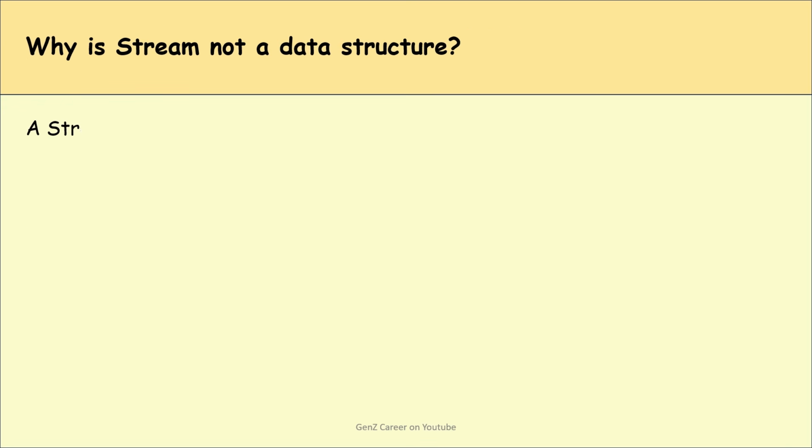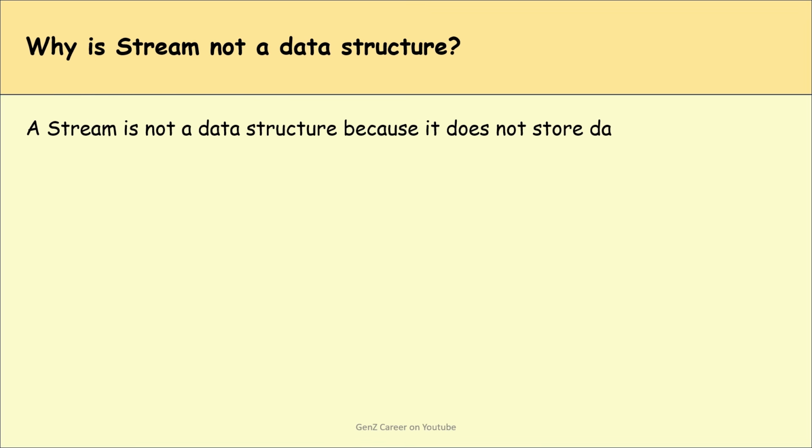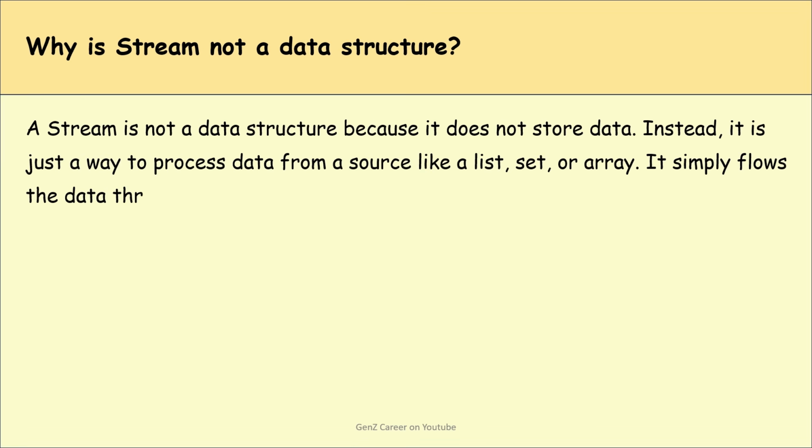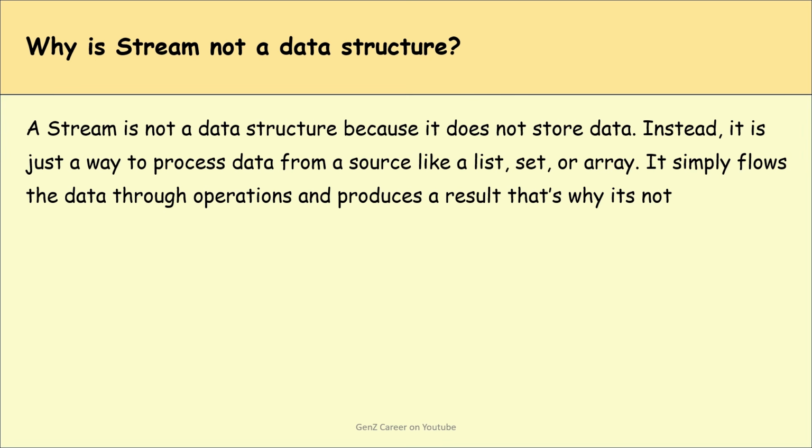Okay. So guys, next question is, why is a stream not a data structure? So yes, we know a stream is not a data structure, but why? Because it does not store data. This is the first thing. Instead, it is just a way to process data from a source like a list, set, or array. It simply flows the data through operations and produces a result. That's why it is not a data structure. Are you getting my point?